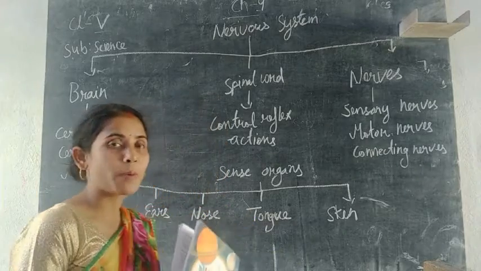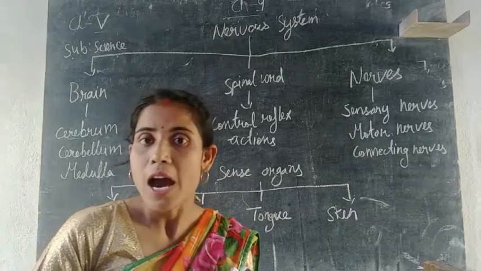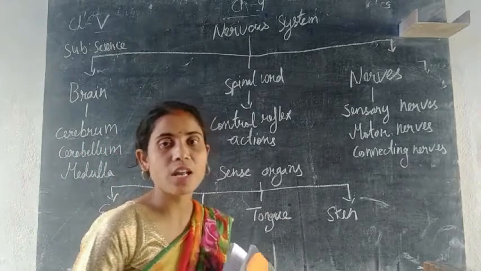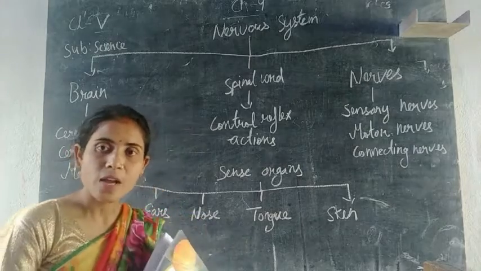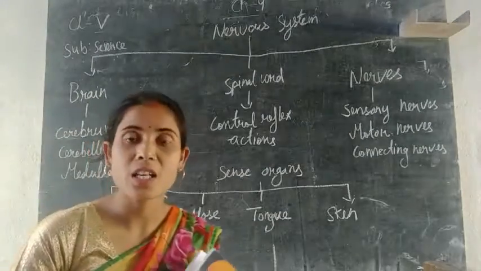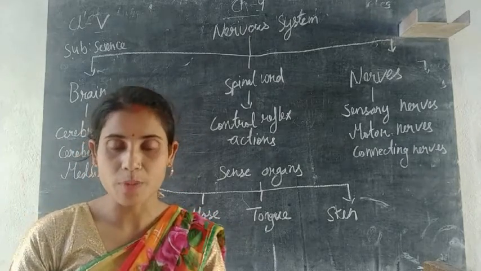And the last topic of your chapter is your sense organs. So sense organs are of 5 types: eyes, ears, nose, tongue, skin. And each has a specific function. Eyes are for seeing, nose is for smelling, ear is for hearing, tongue is for tasting, and skin is for feeling. So this is all about your chapter number 4.